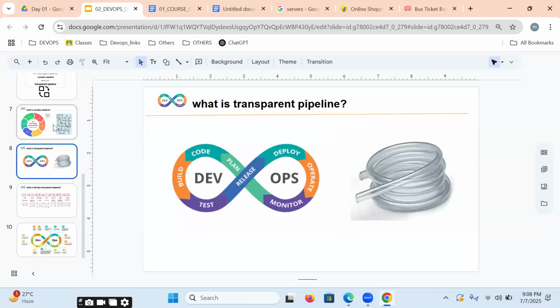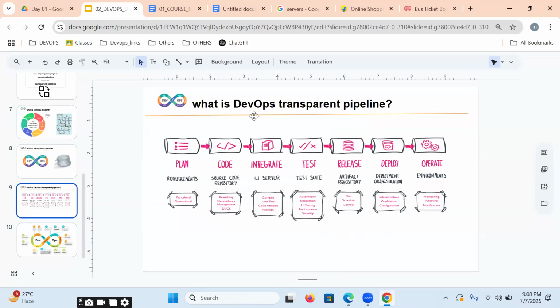The actual DevOps transparent pipeline looks like this. In this pipeline we have several stages and phases: planning, coding, integration, testing, release, deploy, and operation. Our roles and responsibilities start from the dev environment and end with operation. That means we are part of build, integration, testing, release, deploy, and operation.